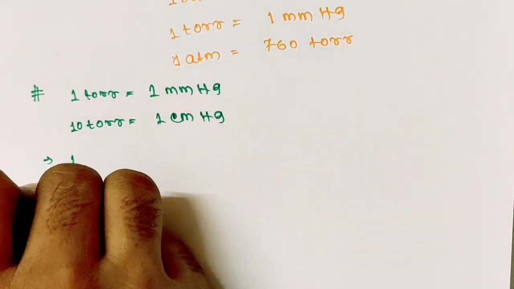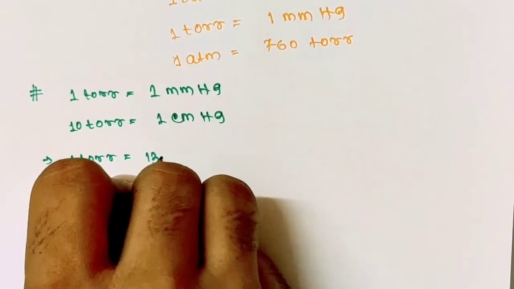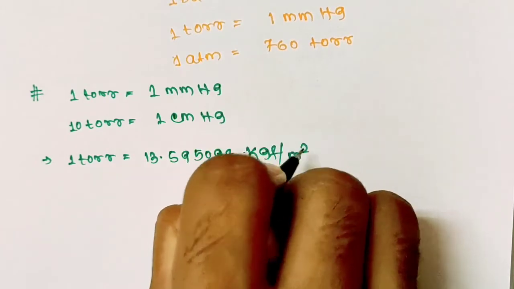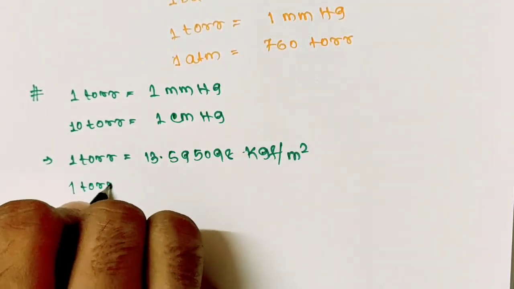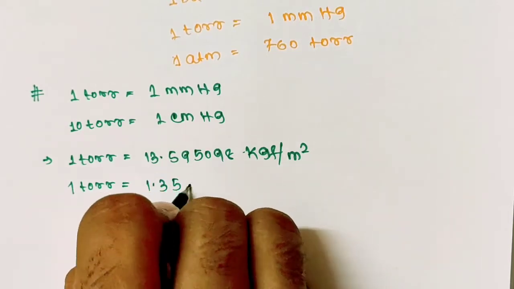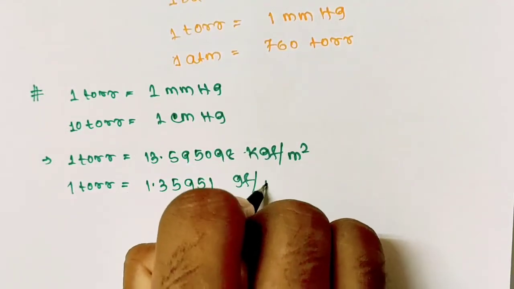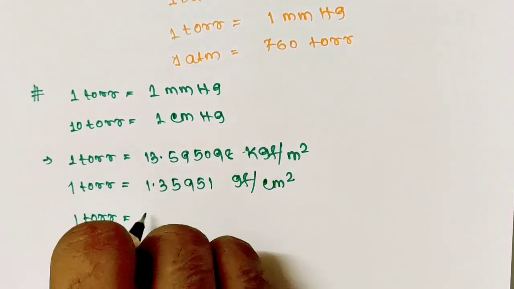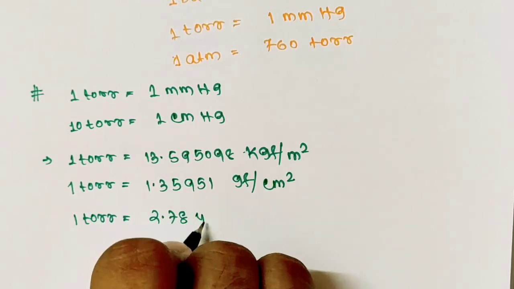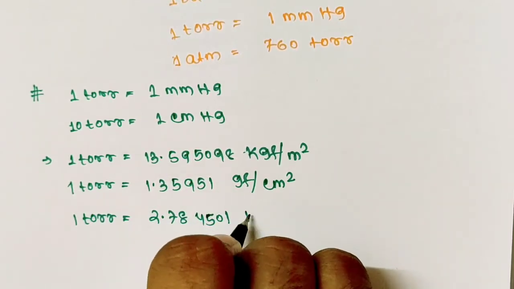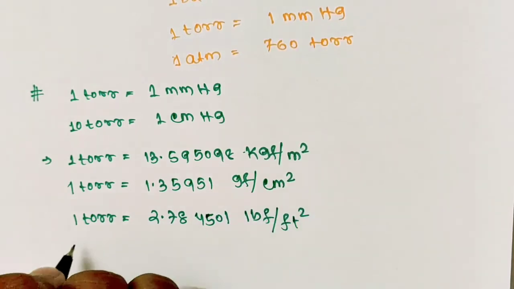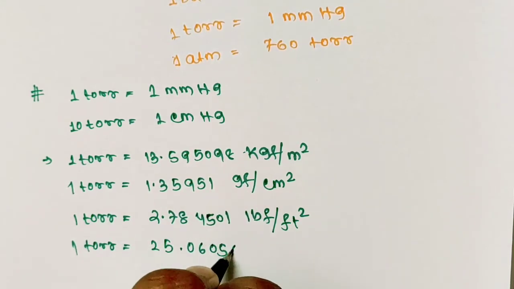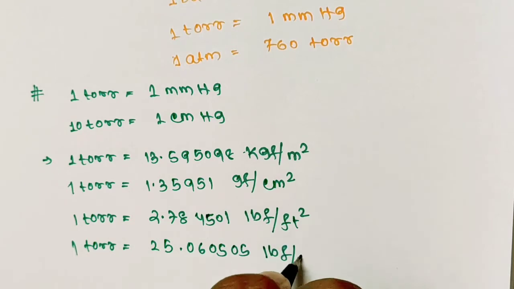Next 1 torr equals to 13.595098 kilogram force per meter square. 1 torr equals to 1.35951 gram force per centimeter square. 1 torr equals to 2.78451 pound force per square foot. 1 torr equals to 25.060505 pound force per square yard.